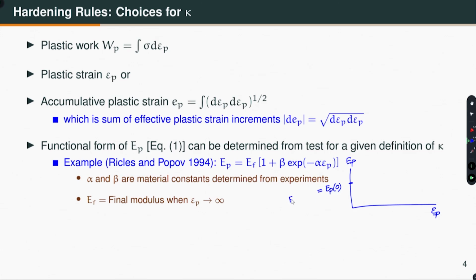Which is EF into 1 plus beta, right? And then what is the variation? It varies like this. So, the final value, asymptotically approaching a final value, what is that? That is EF. As you can see, the plastic modulus is varying like this. And what are alpha and beta? Well, alpha and beta are material constants that are determined from laboratory experiments. This is just an example.